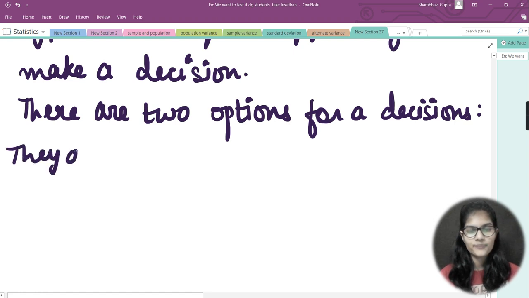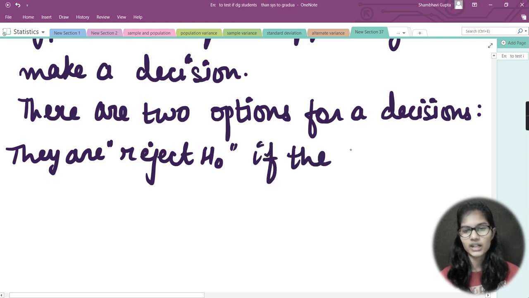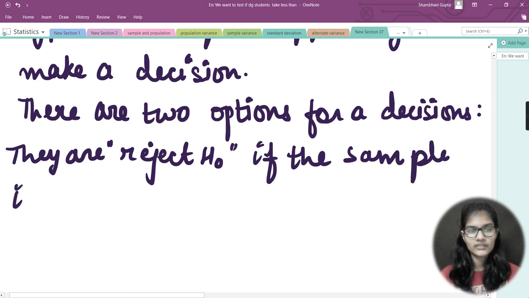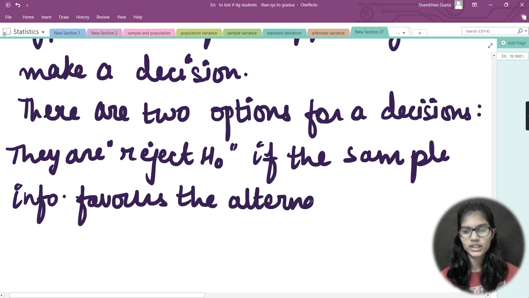So basically, we reject H naught. If the sample information rejects H naught, basically it means that the sample information which I have favors the alternate hypothesis.